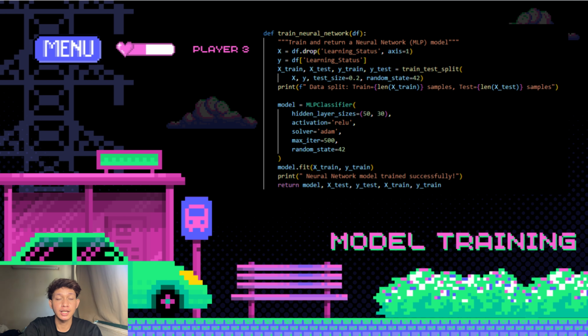20% for testing. Our network had two hidden layers with 50 and 30 neurons. It used the ReLU activation function and was trained using the Adam optimizer. The training process ran for a maximum of 500 iterations to ensure convergence. This neural network was chosen over random forest to explore deeper nonlinear relationships. It is slightly harder to interpret but can capture more subtle patterns in educational data.